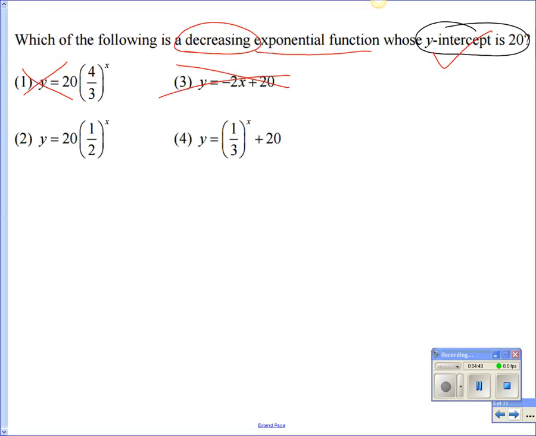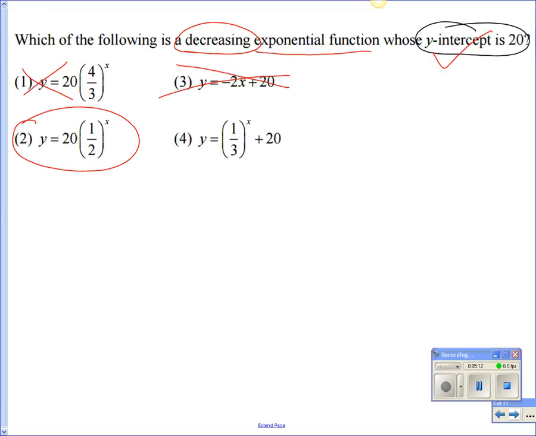Type in 1 divided by 2. Chad, what do I need to do with that? Minus 1. What are y'all getting when you minus 1? Negative. What does that make it? Decreasing. All right, decreasing.